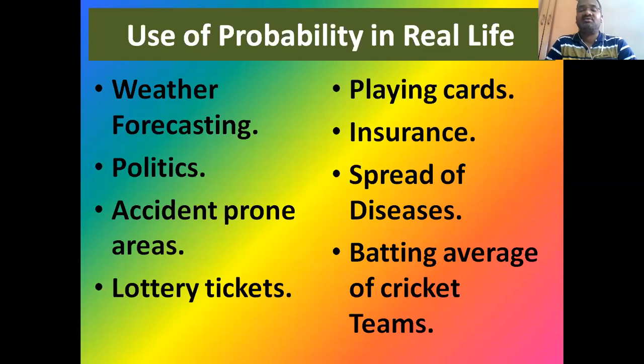And in insurance companies, to calculate the claims, to compute and fix the premium amount, and the spread of diseases. Generally, environmentalists, doctors, and medical people say that during the second and third week of August or September, there is a possibility of the spread of diseases like diarrhea, dengue, and typhoid. How can they do it?